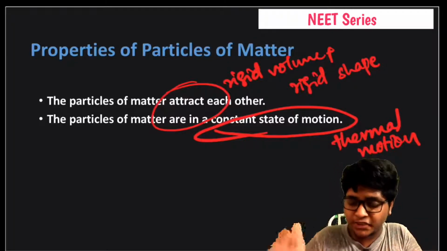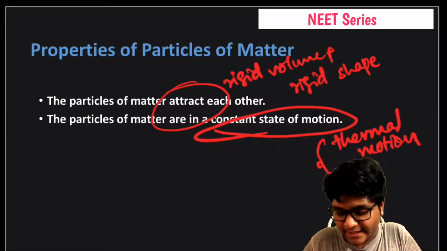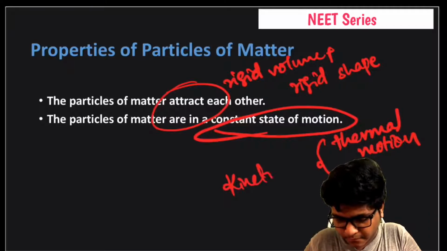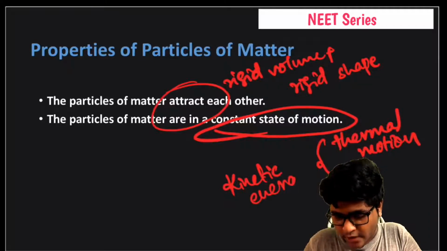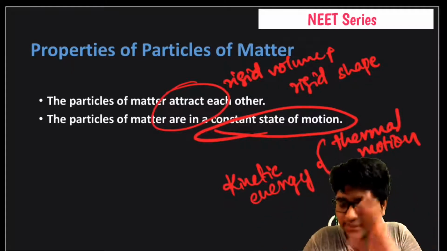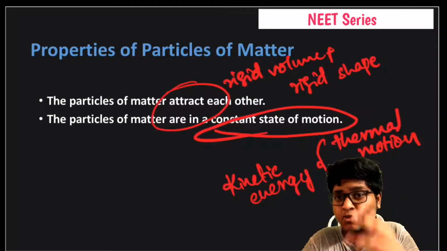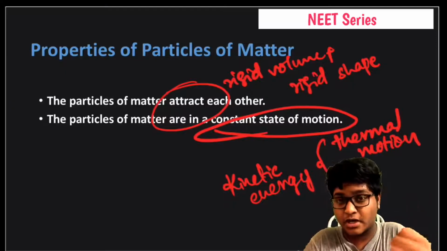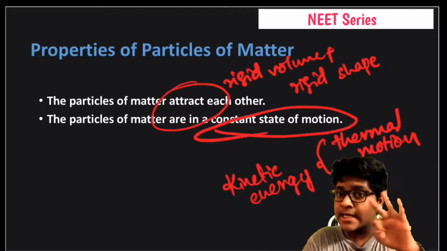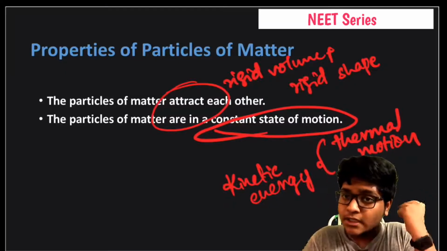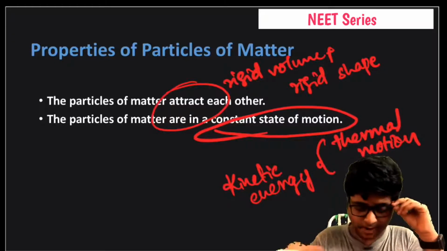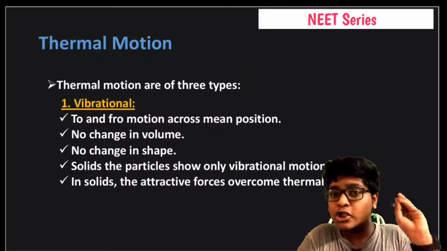What is thermal motion? It's a form of kinetic energy. We'll be learning about thermal motion in our upcoming slides. Thermal motion is of three types: vibrational, rotational, translational. For solids, liquids and gases, there are three different kinds of thermal motions, and we'll be discussing it right now.